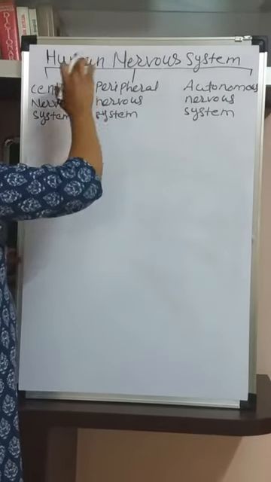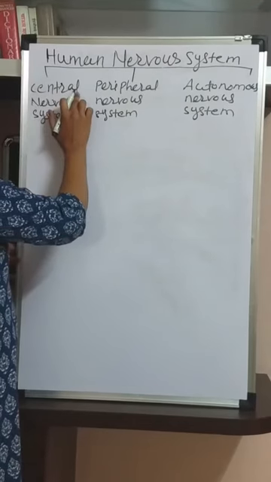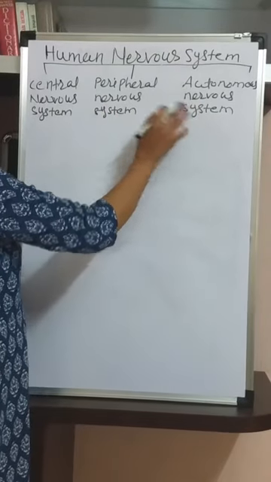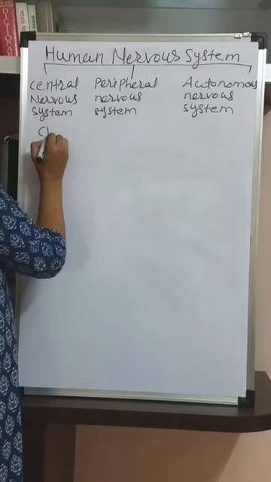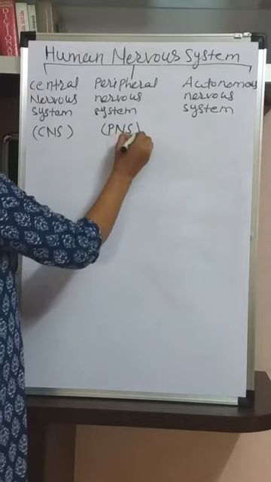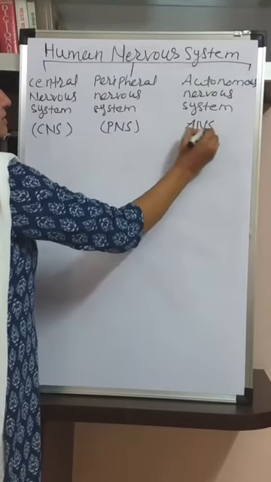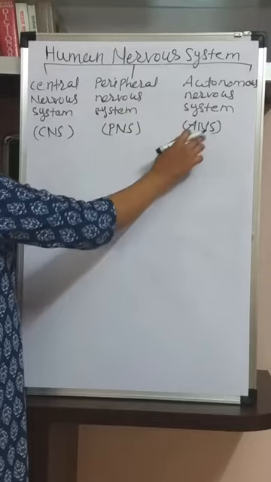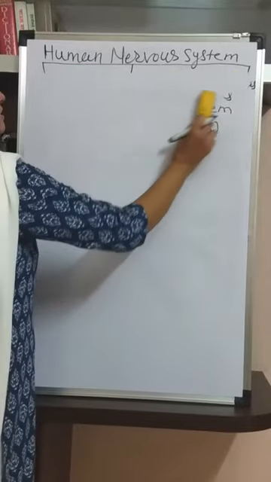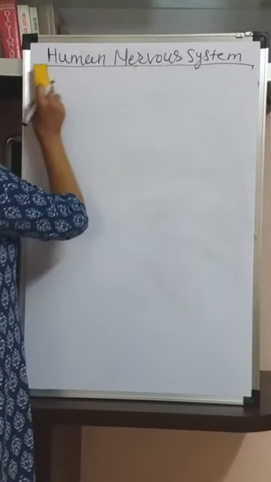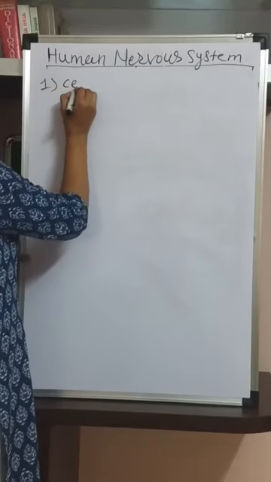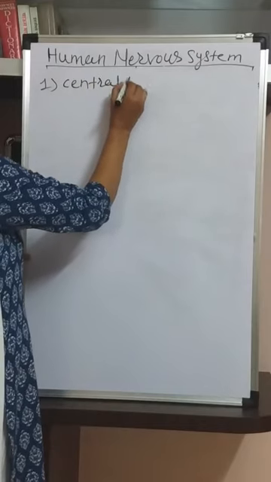Now the complete human nervous system is divided into three parts: the central nervous system, peripheral nervous system, and autonomous nervous system. In short, it is called CNS, PNS, and ANS. One by one we study these three parts of the nervous system. So the first part is the central nervous system.